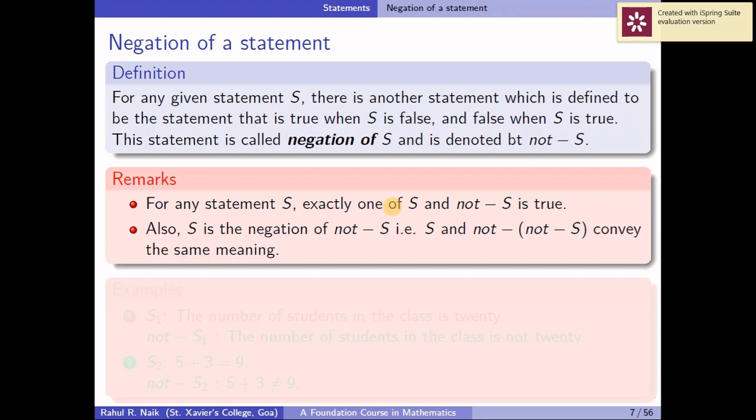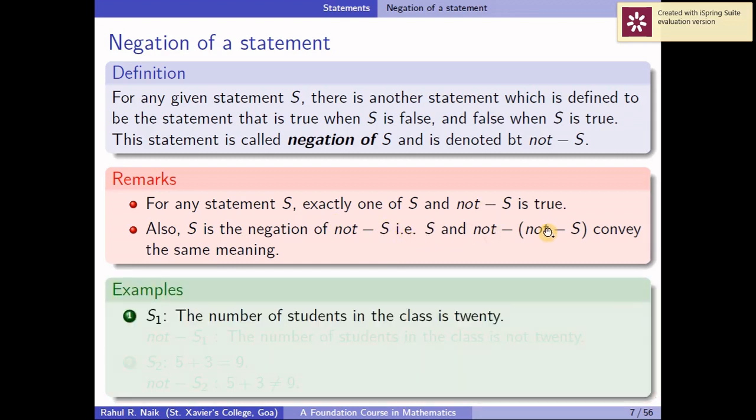Okay, now the law of complement. S is a negation of not S. You know that not of S is a negation of S. In a similar way, S is a negation of not of S. Okay, and not of not S conveys the same meaning as S. Complement of complement is the same statement.